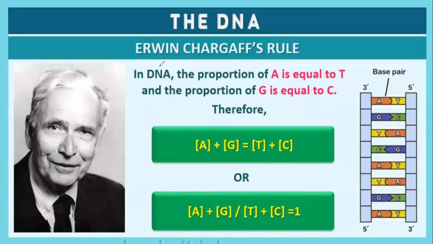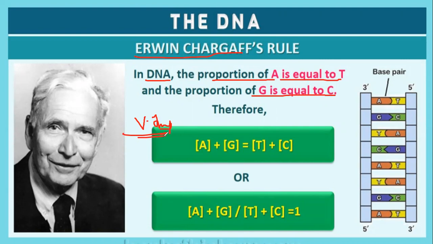One second. Erwin Chargaff rule. In DNA, the proportion of adenine is equal to thymine and guanine is equal to cytosine. Very important. It is not the problem area of this chapter, not something which makes you very confused. It is not like that.